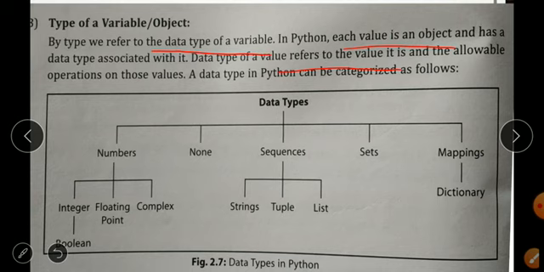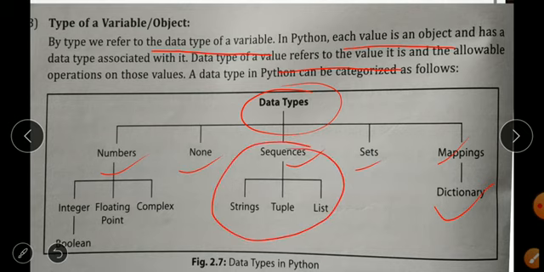Data types in Python can be categorized in the following form. There are different data types in Python: number, none, sequence, set, and mapping. In mapping you will get dictionary. In sequence you will get string, tuple, and list. In number you will get integer, floating point and complex. And inside the integer you will get boolean. But we have the following fundamental data types in Python.